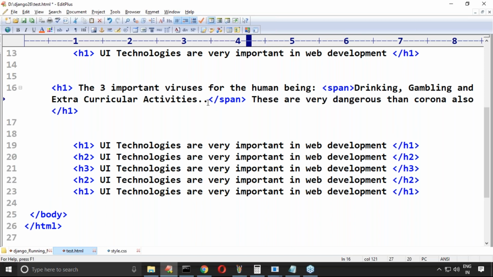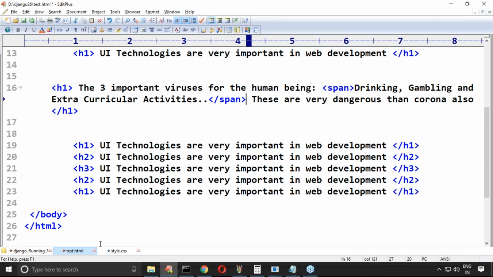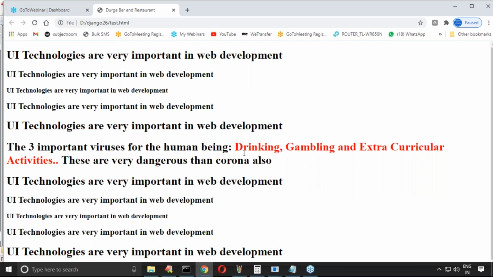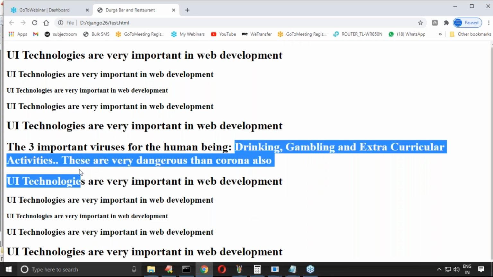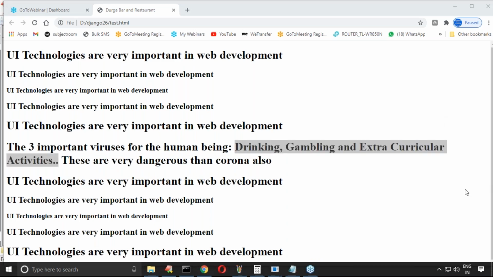Now observe, this is the data present within the span tag. Now I want to define styling only for the span. Instead of h1, let me take only span. What will happen? Instead of the total h1, wherever styling is required, for that particular part only, happily we can apply.